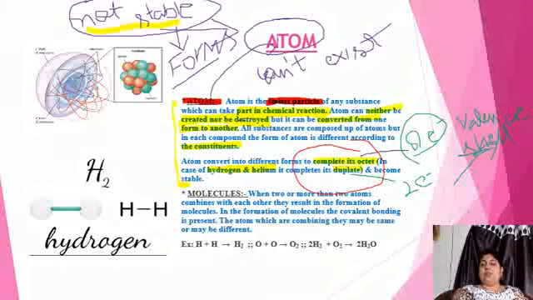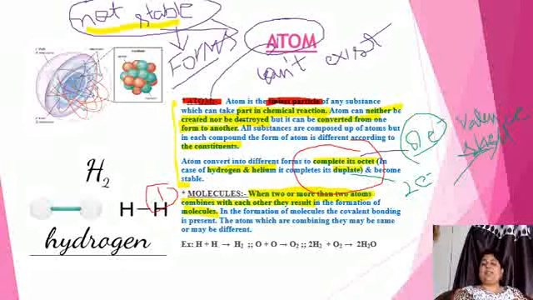So it results in bonding, and the bond formation is responsible for the formation of different categories or different forms of atom. So first of all we will discuss the very first form, that is molecule. Molecule means when 2 or more than 2 atoms combine with each other. ठीक है, 2 भी हो सकते हैं and more than 2 भी. They result in the formation of molecules.